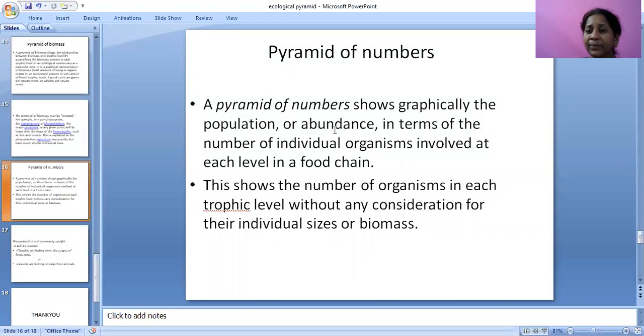A pyramid of numbers shows graphically the population or abundance in terms of the number of individual organisms involved at each level in a food chain. This shows the number of organisms in each trophic level without any consideration for their individual sizes or biomass.